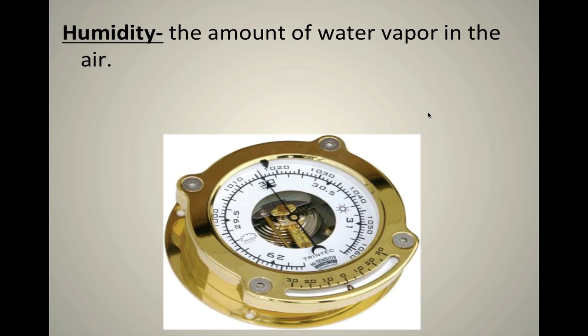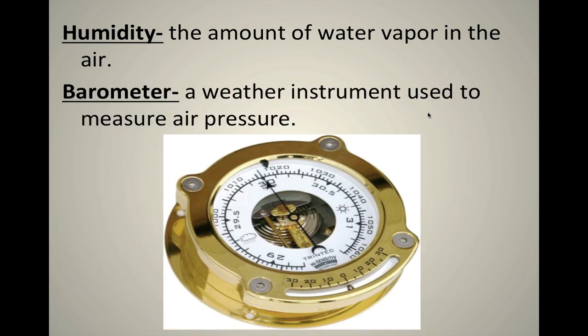Now, this next definition is on the same page with humidity, but they don't have anything to do with each other. A barometer is a weather instrument used to measure air pressure. Don't think that a barometer measures humidity. A hygrometer measures humidity. A barometer just measures air pressure. How much weight does the air have right now? Got it? And air pressure is totally determined by temperature. A barometer is a weather instrument used to measure air pressure.